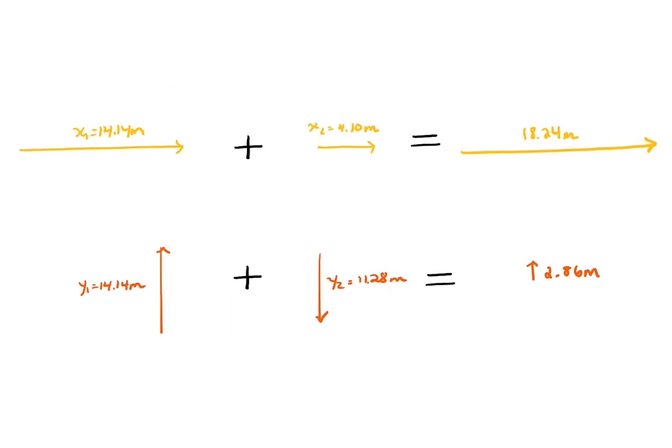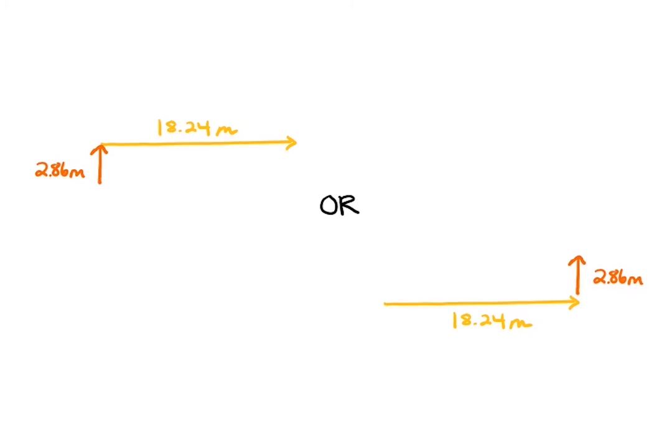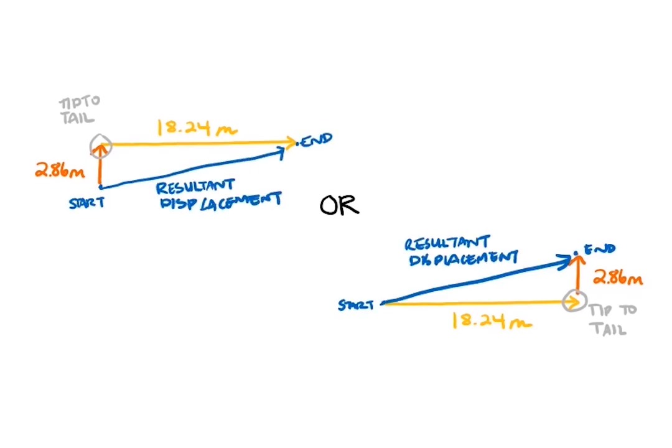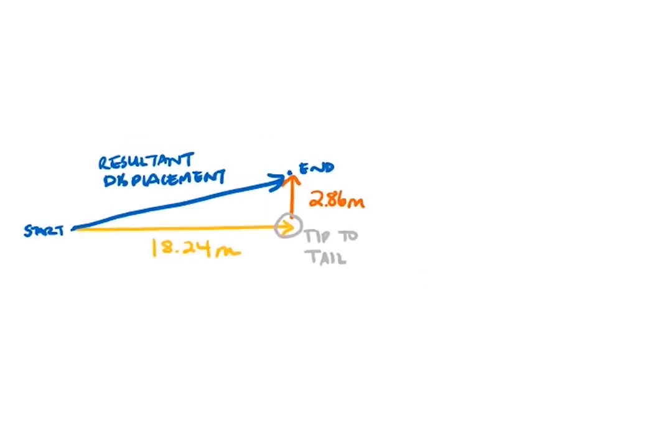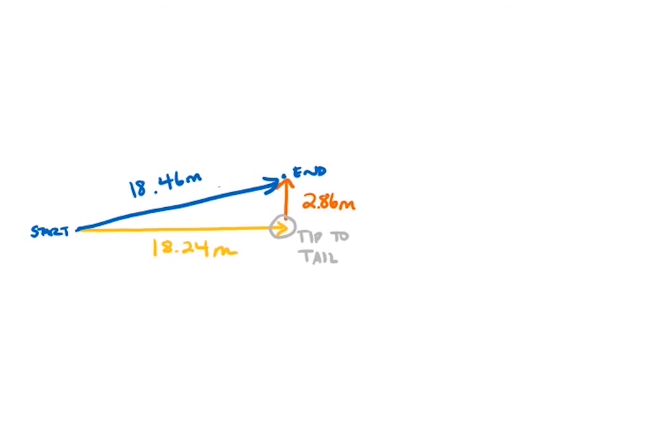The sum of these components can be rewritten joined together once again. So long as one vector leads to the next in our tip-to-tail format, we can rewrite them either way. And finally, our overall horizontal and vertical displacements can be rewritten as one resultant displacement from the start of one vector to the end of the next. With one horizontal vector and one vertical vector forming a right triangle, we can use Pythagorean's theorem to solve for the resultant displacement. To describe the exact location of this resultant displacement, we can also find the angle of this vector.